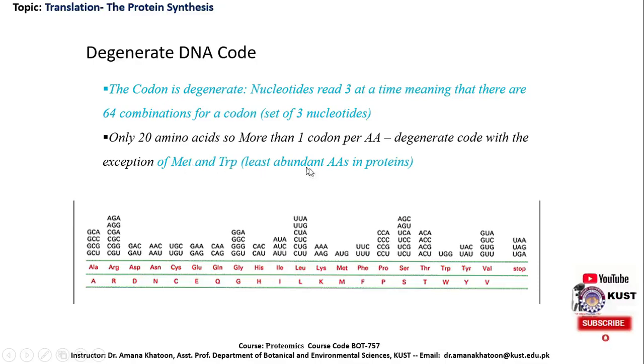They are the least abundant amino acids in the proteins, and they are encoded by only one codon. These are AUG encoding methionine and UGG encoding tryptophan. The rest of all the other amino acids are coded by more than one codon, and their code is degenerate.